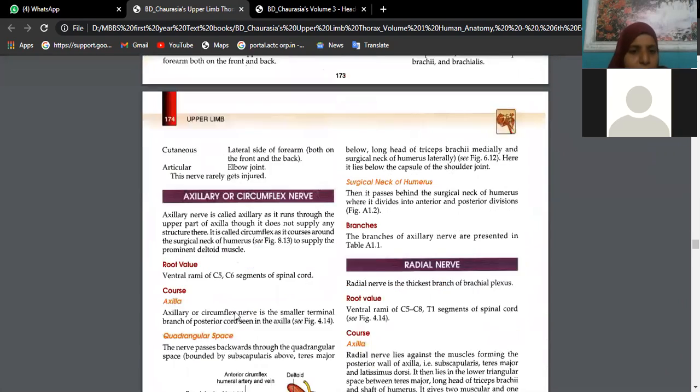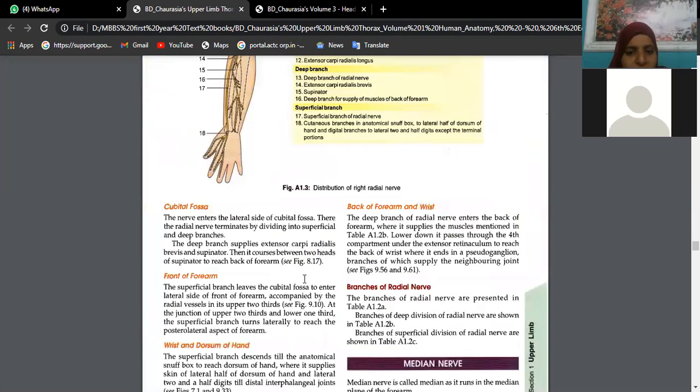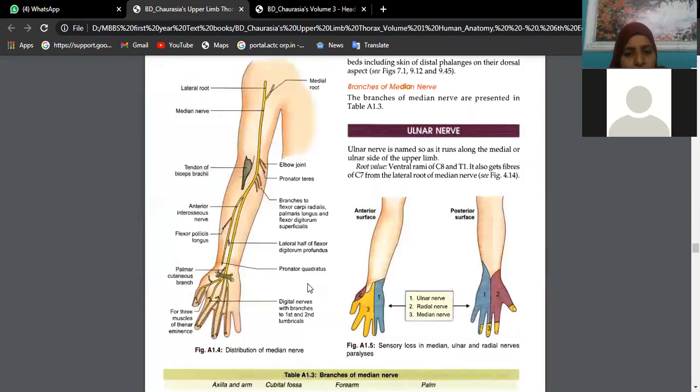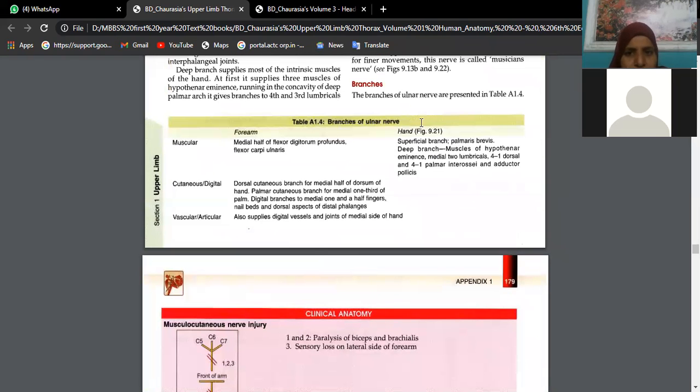Yeah, here beta. We did axillary nerve just now, right? Radial nerve. Okay, median nerve. Then you have ulnar nerve. Median. You can read from the flow chart. See branches of ulnar nerve. Muscular branches: flexor digitorum profundus, flexor carpi ulnaris, medial half only. Cutaneous: medial half of the dorsum of the hand and 1.5 digits. Also the blood vessels nearby, the digital vessels, and the vessels forming the anastomosis around the elbow joint, only on the medial side.